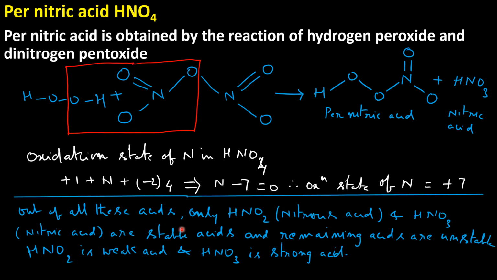Out of all these acids, only nitrous acid and nitric acid are stable acids. The remaining acids we discussed, hyponitrous acid, pernitrous acid, and pernitric acid, are most unstable. Moreover, nitrous acid HNO2 is a weak acid, whereas nitric acid HNO3 is a strong acid.